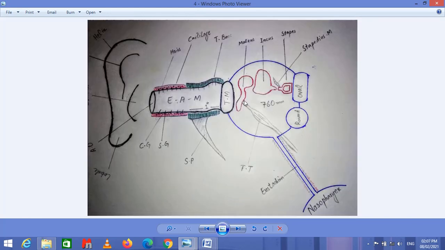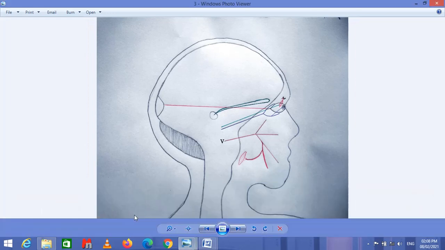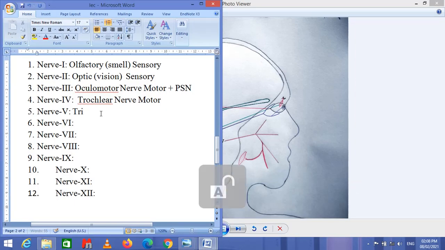This is the tensor tympani muscle inside the middle ear, which is attached to the malleus of the ossicle. This is the malleus, and it is attached to the tensor tympani, and the tensor tympani is provided by the trigeminal motor nerve. This muscle contracts when there is a very loud voice which strikes the tympanic membrane of the ear. So the tensor tympani is provided by the trigeminal nerve. The trigeminal nerve is a mixed nerve. Mixed means sensory and motor.